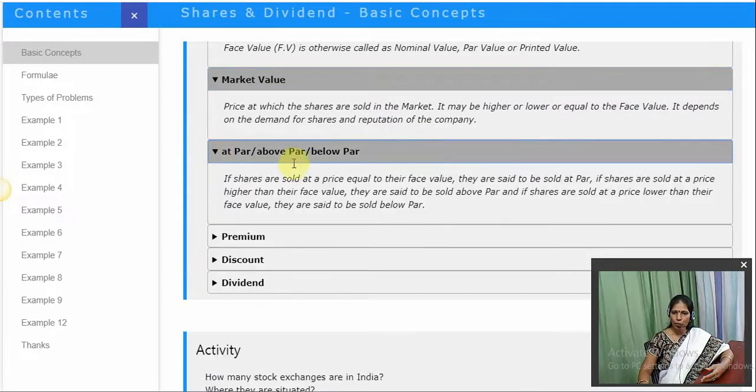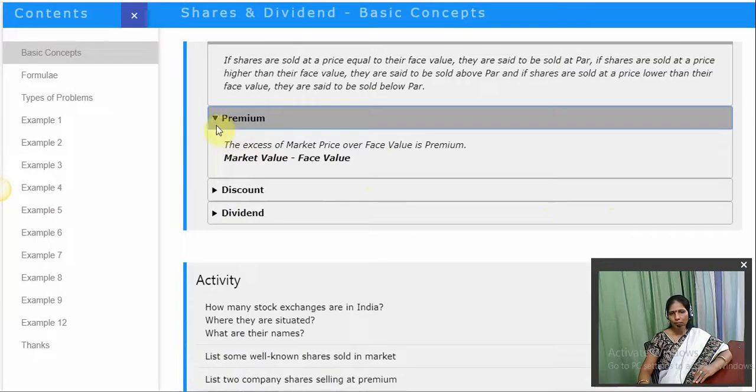And this concept I hope you already know: at par, above par, below par. When we say it is sold at par, if the shares are sold at a price equal to the face value, in that case we say that it is sold at par. If the shares are sold at a price higher than the face value, they are said to be sold above par. And if the shares are sold at a price less than the face value, we say it is sold below par, right?